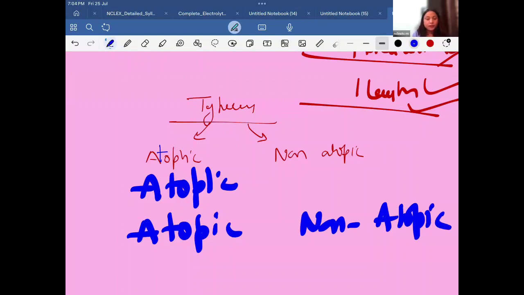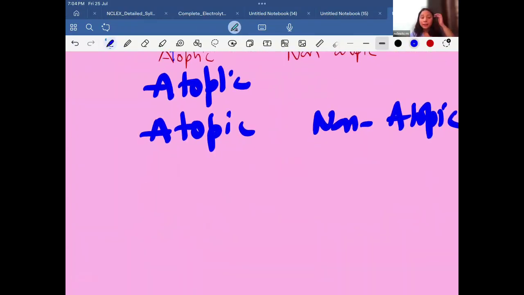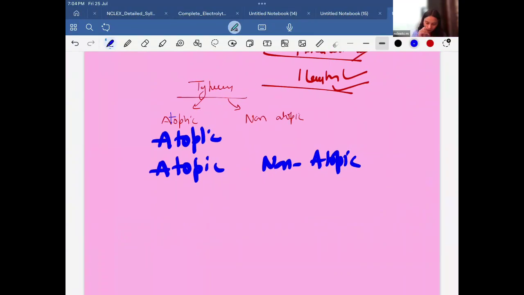Okay, so there are only two types of asthma, to be very specific, and some people call it bronchial asthma. Listen, if I teach you very clearly, asthma happens only in your lower respiratory tract, basically in your trachea and in your bronchi. Make this very clear in your mind. These are the only two locations, so you can call it tracheal asthma or bronchial asthma. It just depends upon the location where it is happening.